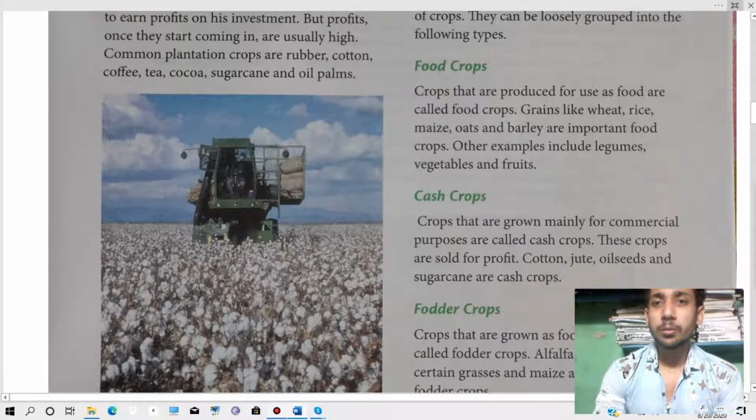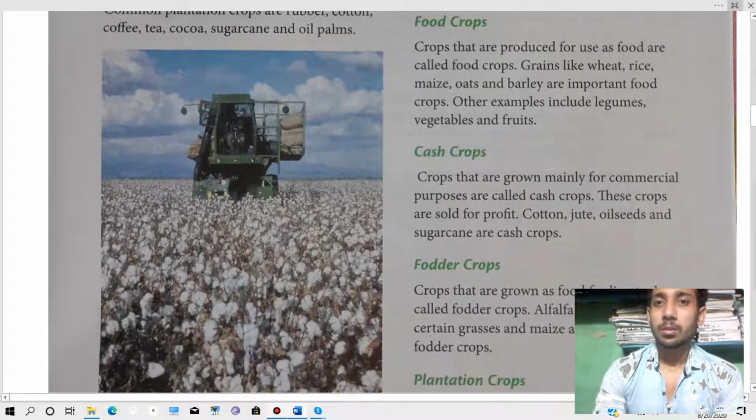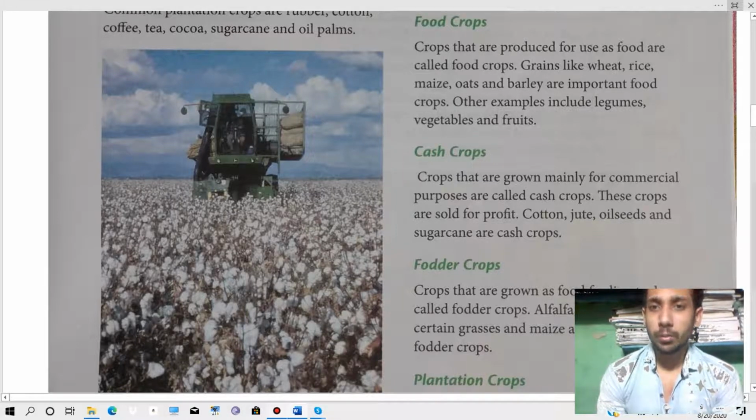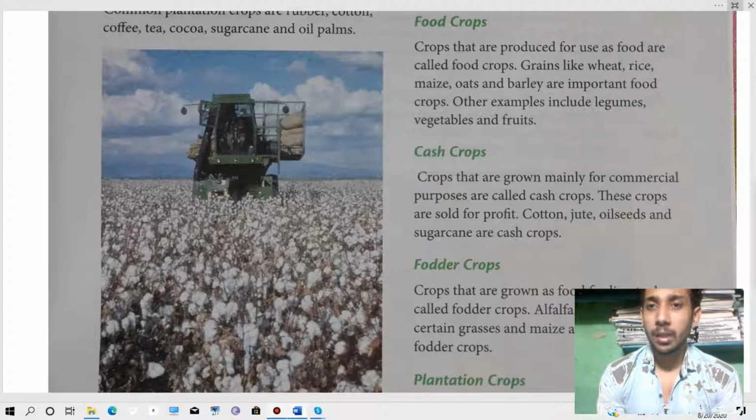The first group is food crops. Crops that are produced for use as food are called food crops. Means those crops which have been produced as food, like wheat, rice, maize, oats, barley. These are the important food crops. Even legumes, vegetables and fruits are also a kind of food crops.